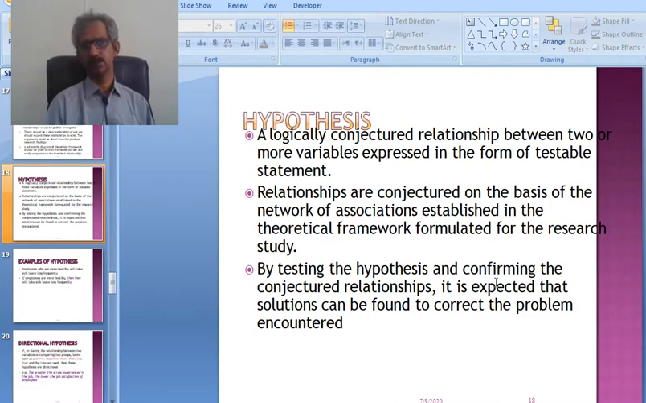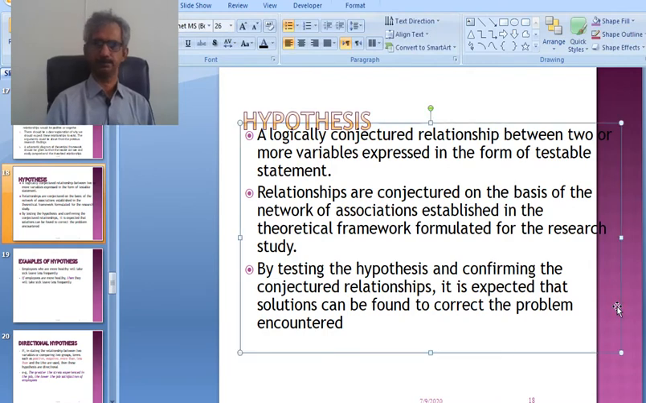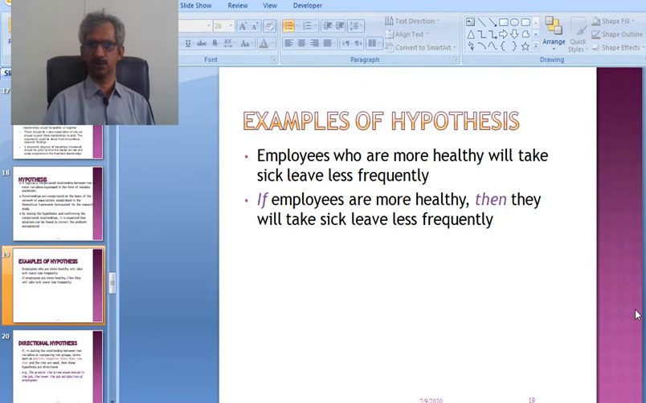By testing the hypothesis and confirming the conjectured or assumed relationships, it is expected that solutions can be found to correct the problem encountered. It means when we test the developed or assumed hypothesis, researchers always expect to find some sort of correct solution to the problem which they are encountering or researching. Examples of the hypothesis: employees who are more healthy will take sick leaves less frequently.